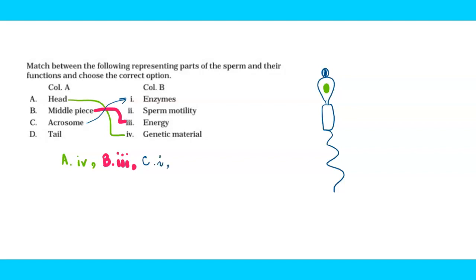We are just left with one option, and by default, tail will be matched to sperm motility, and this we very well know. This is the flagella which basically makes the sperm motile. So with D, we would be writing option number 2. So we need to know the structure of the human sperm along with the function of each part.